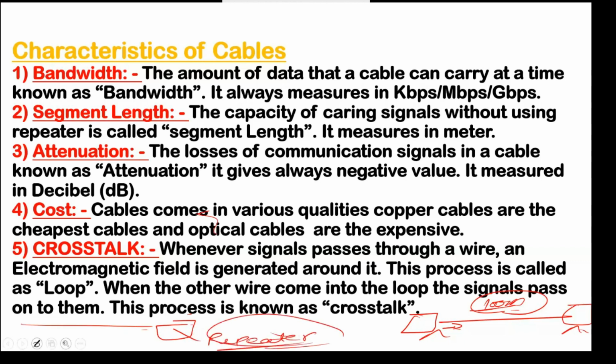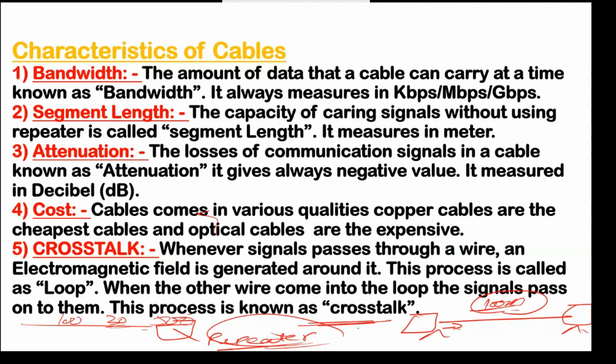Because every network cable has a segment length. The segment length can be 100 meters, and we have 30 meters also available. Earlier, the cable used in TV connections had 500 meters also available.